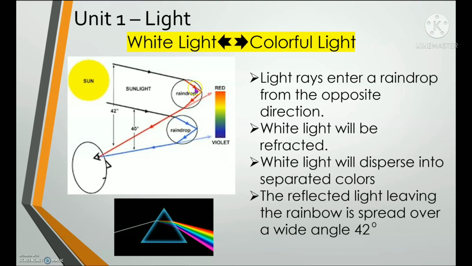What happened to the color of the white light? Very good. So the white light will now disperse into separated colors. Okay, very good. Now let's move on to the next slide.